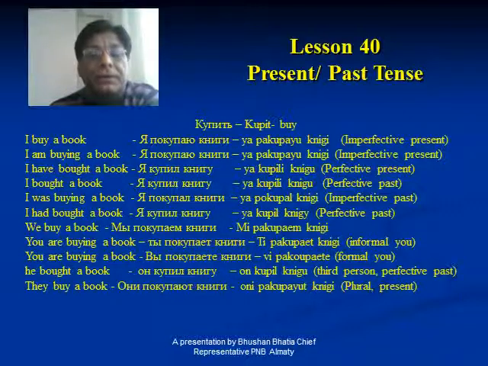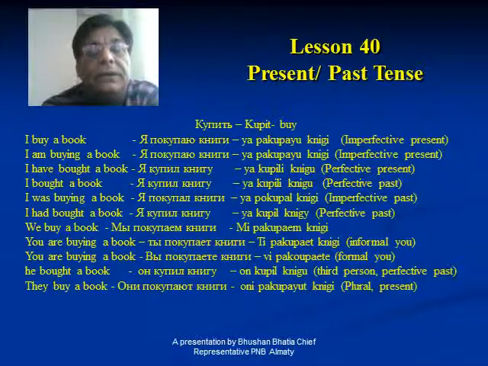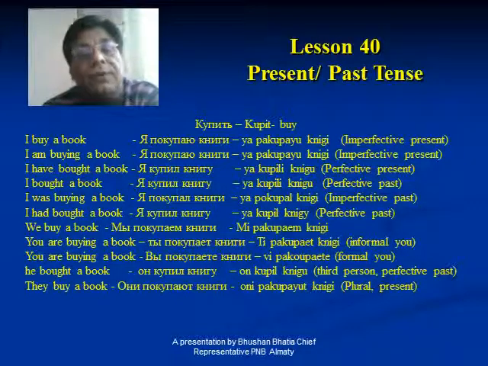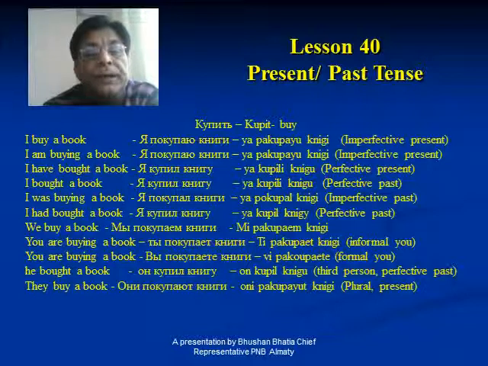In present we see that it depends upon the person of the subject, first person, second person, third person, and similarly in past tense it depends upon the aspect, perfective aspect, imperfective aspect, and thereafter it depends upon the gender also. So we will see how these sentences are made and how the tail of the verb changes, and how the tail of the object changes with the subject, and depending upon the tense also.